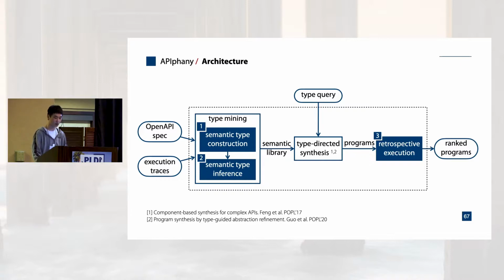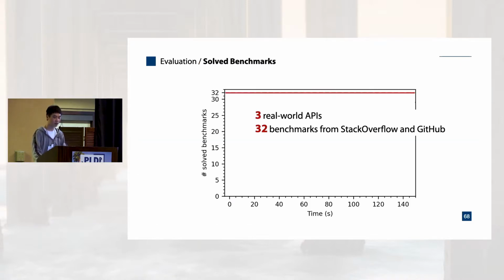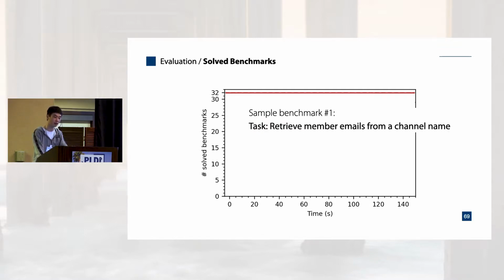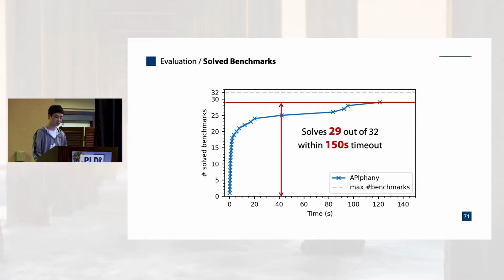These are our main contributions in Epiphany. We evaluated Epiphany on 3 real-world APIs by collecting 32 benchmarks from Stack Overflow and GitHub. These benchmarks include tasks like our running example that makes several method calls and retrieves information from the web server. They also include effectful benchmarks like deleting the payment source for a customer, which requires the program to call methods that modify the server state. Epiphany is able to find the desired solution for 29 out of 32 benchmarks within the 150-second timeout.